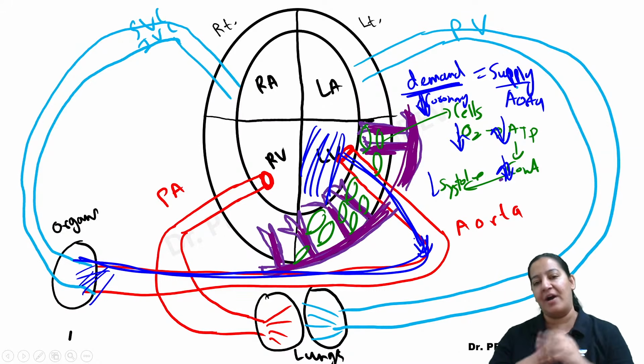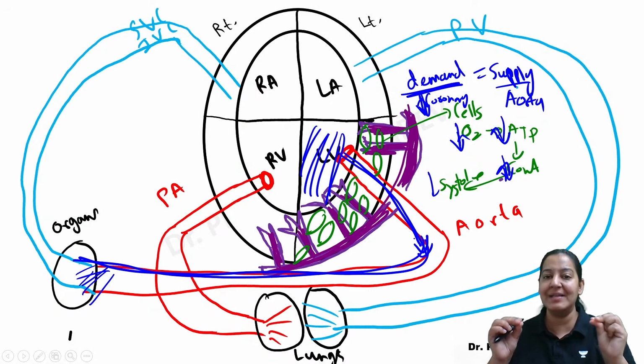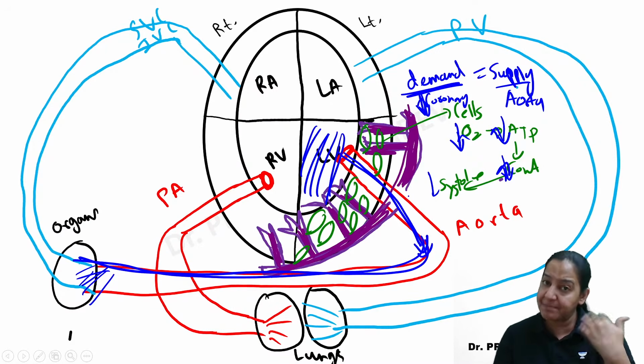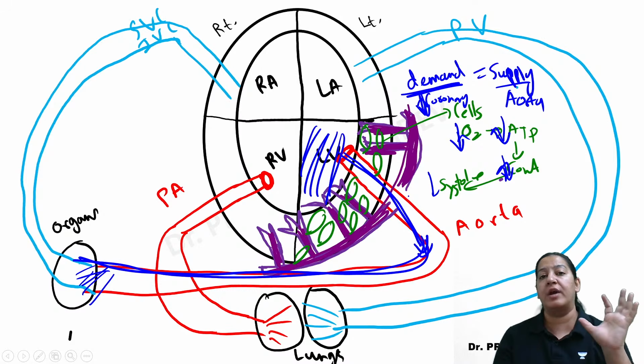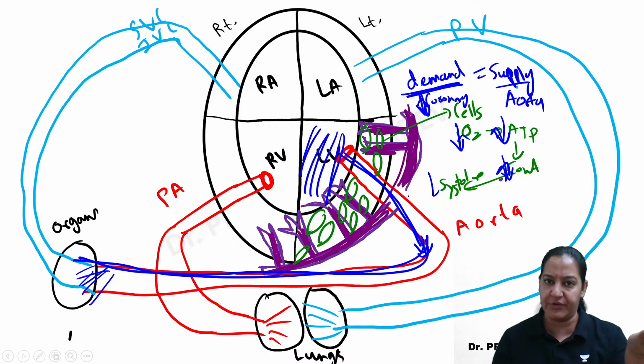Now, what is ischemic heart disease? In ischemic heart disease, you are giving less blood to the heart. You are obstructing the coronary. The coronary is obstructed by one or the other reason. There can be many reasons for the coronary obstruction.